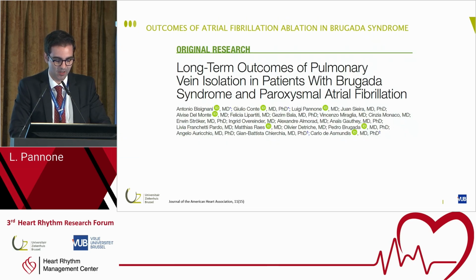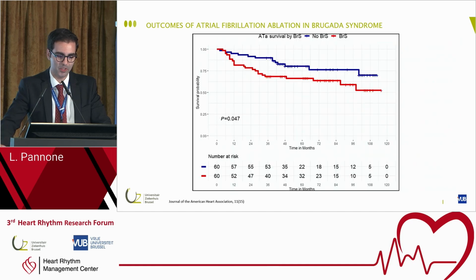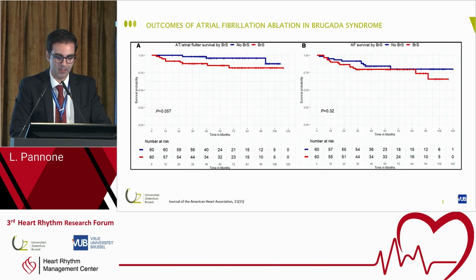And finally, recently we published this, that is the largest experience in atrial fibrillation ablation in patients with Brugada syndrome. We compared 60 patients with Brugada syndrome versus 60 patients without Brugada syndrome, so controls, with propensity matching. And we compared the outcomes. Actually, patients with Brugada syndrome, as you can see in the Kaplan-Meier, have a higher risk of recurrence after PVI compared to patients without Brugada syndrome. And this is mostly related to a higher risk of atrial tachycardia more than atrial fibrillation.